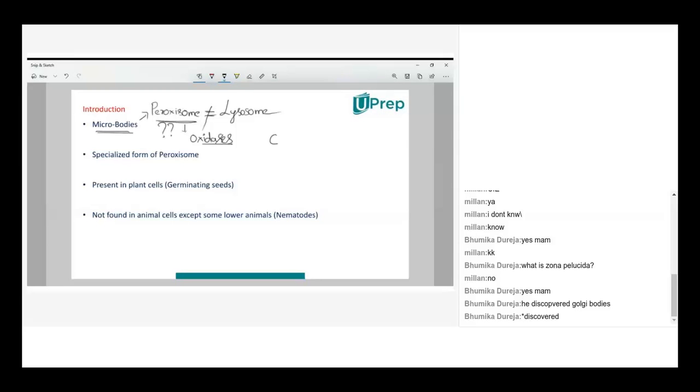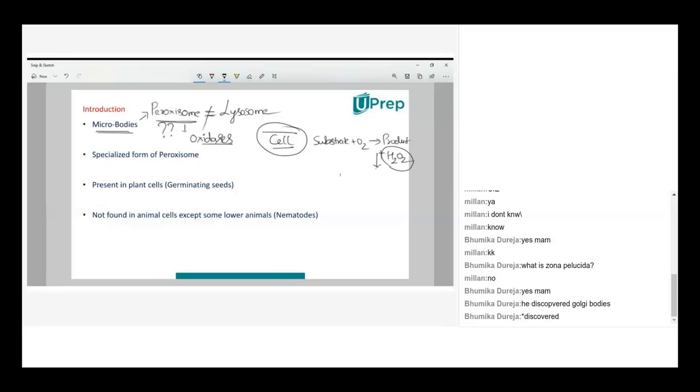See, inside the cell, you'll have various processes, isn't it? Various processes in which a molecule like a substrate will react with oxygen and you may get a product. Along with the product, sometimes in some processes, hydrogen peroxide will be released.